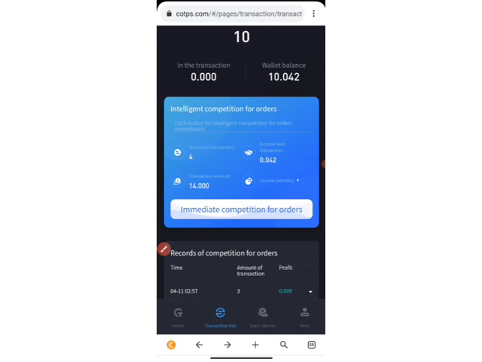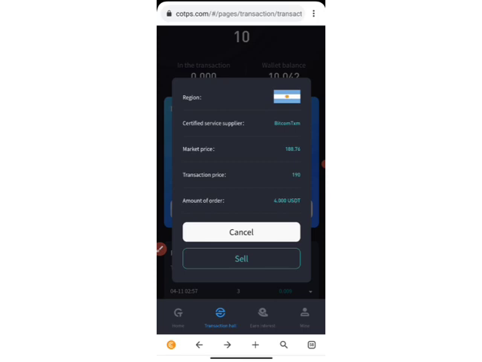So the higher you deposit, the higher you are going to be earning. Right now I make a deposit of 10 USDT for the tutorial. You are going to be coming here every 2 hours to claim this. All I need to do is click on here, and it's going to search for me automatically and bring an order for me. Yes, it already brought an order for me.